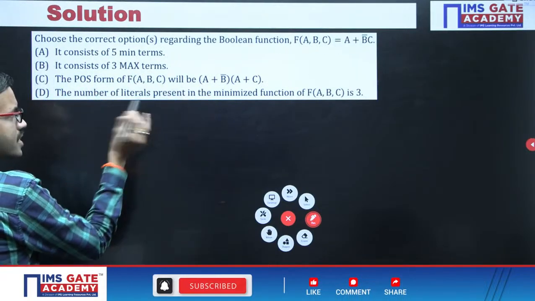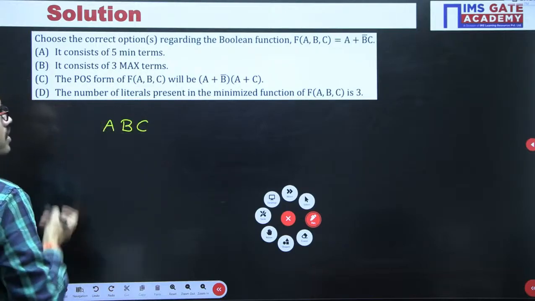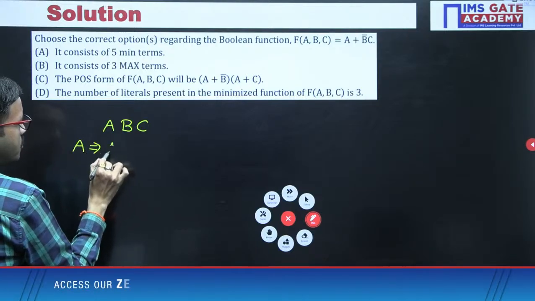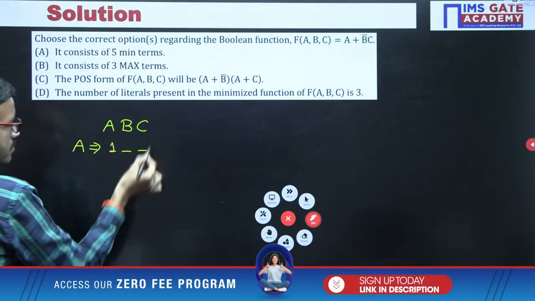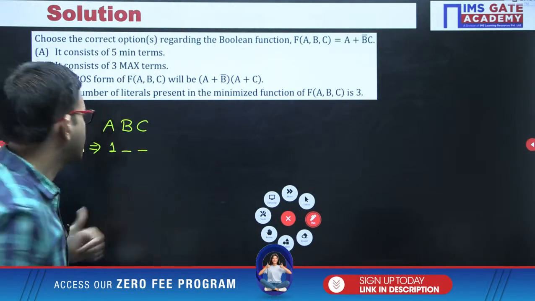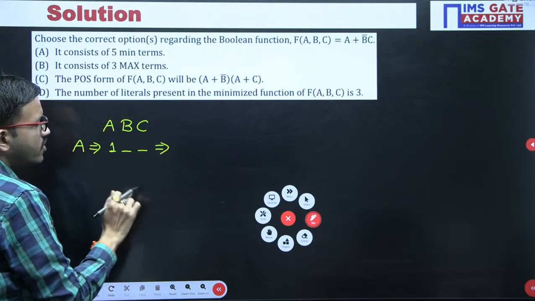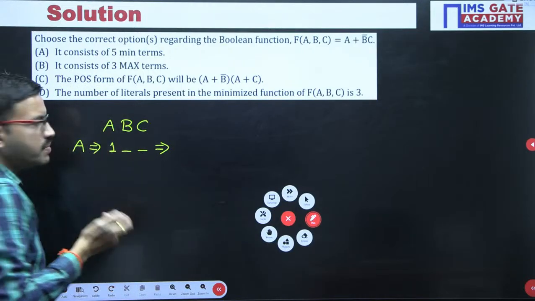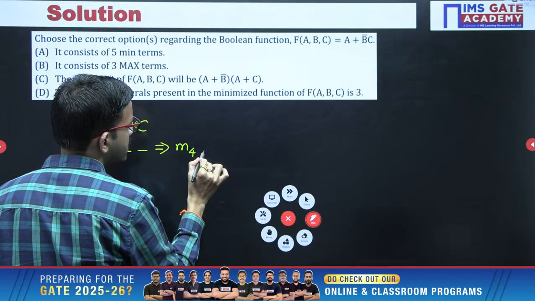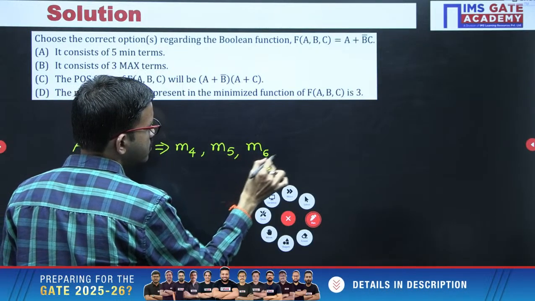So just like earlier, first of all write the variables order as it is. Here the first term you are having a, that means a value is 1. Regarding bc, 2 bits are there, you will be getting 4 combinations, right? So now you can consider 0 0, 0 1, 1 0, 1 1, but the leftmost bit is 1, that means corresponding min terms you are getting 4 5 6 7.